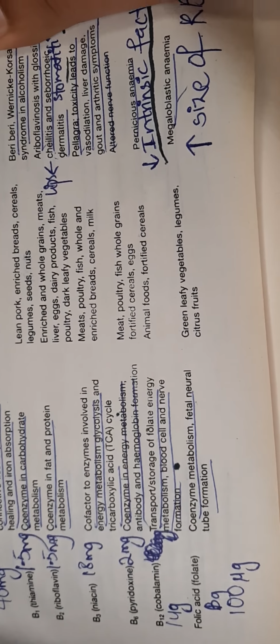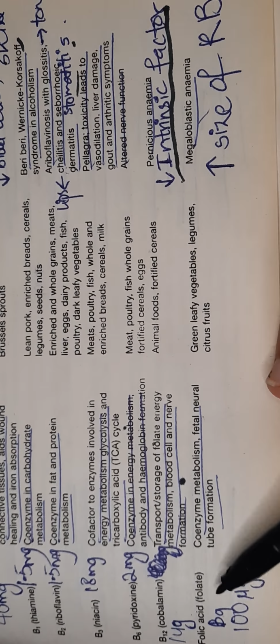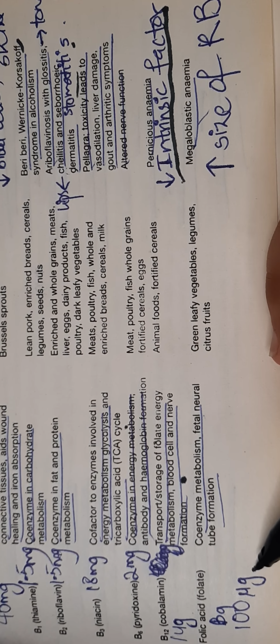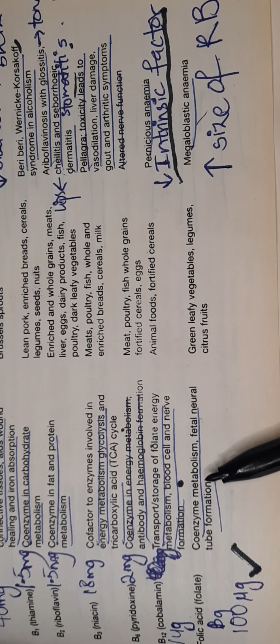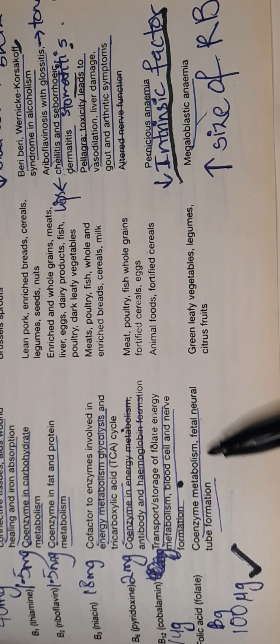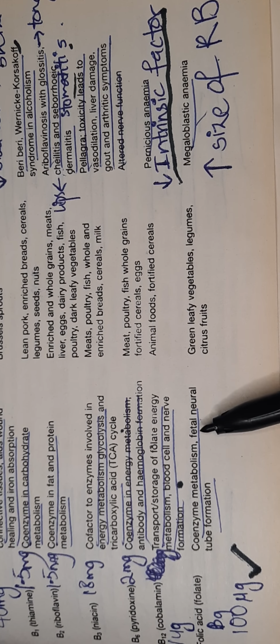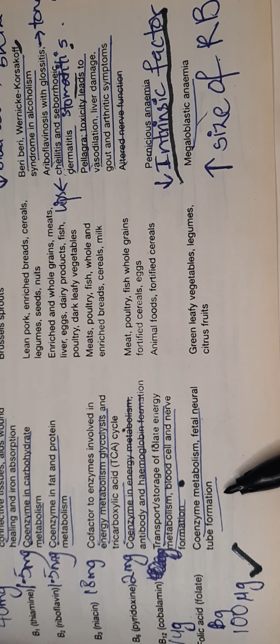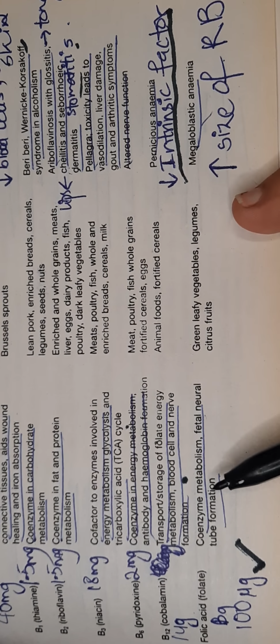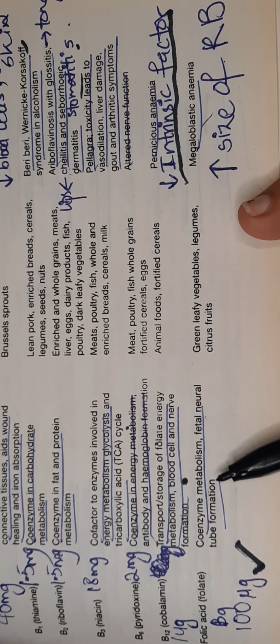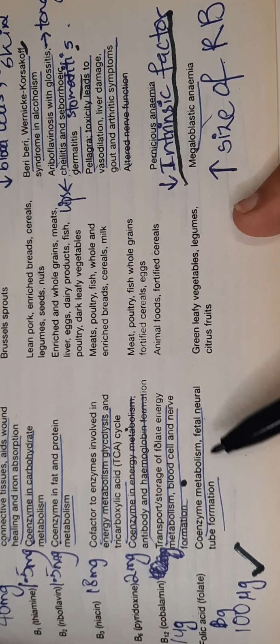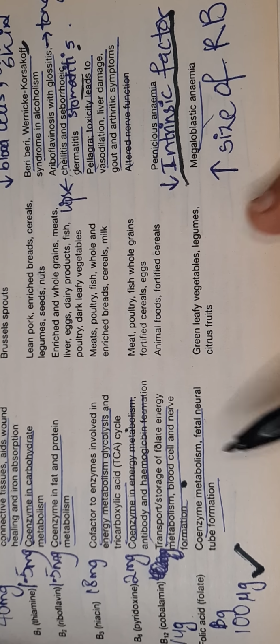Folic acid is basically vitamin B9, and its RDA is 100 micrograms. It acts as a coenzyme in metabolism, and it is used in fetal neural tube formation. That is why pregnant women are given folic acid, because it forms the neural tube of the fetus.